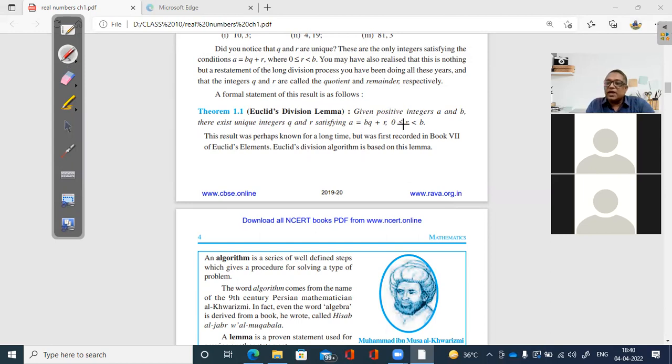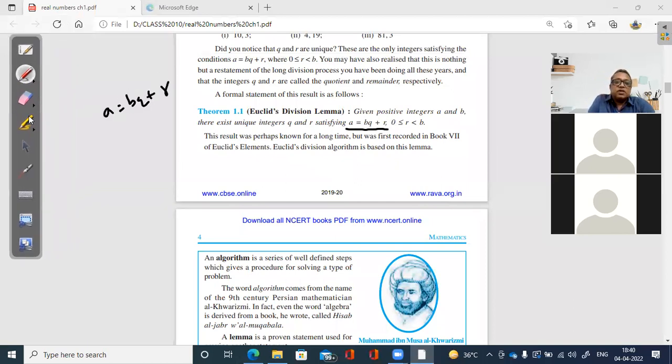So Euclid division lemma क्या है? Given positive integers a and b, you can have any two numbers a and b, and then what will happen? You will have a quotient and a remainder satisfying this relationship. What is that relationship? Dividend is equal to divisor into quotient plus remainder. a is equal to bq plus r. This is nothing but the same thing that we did just now.